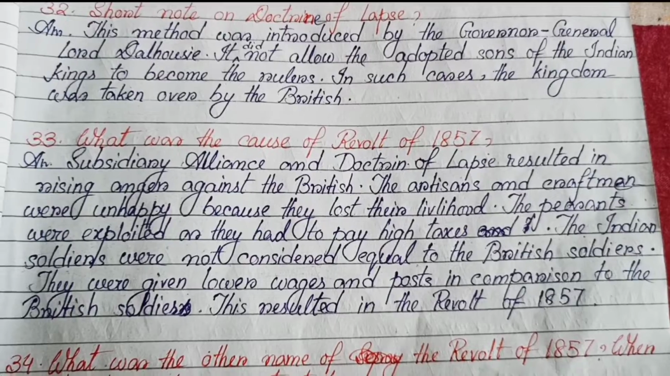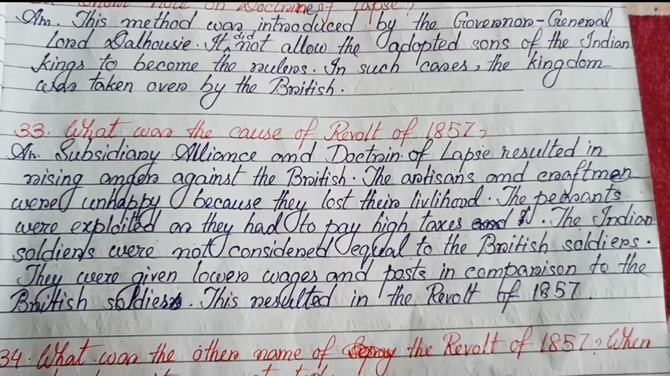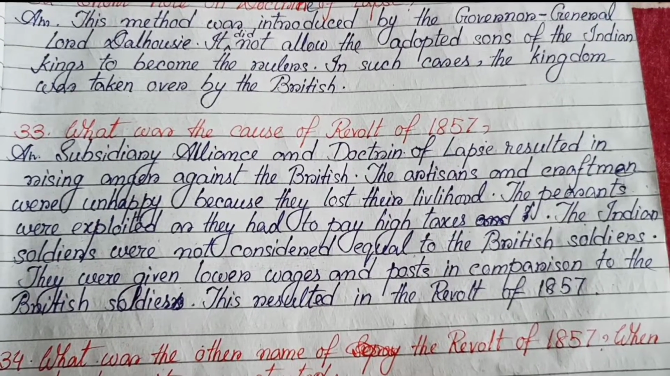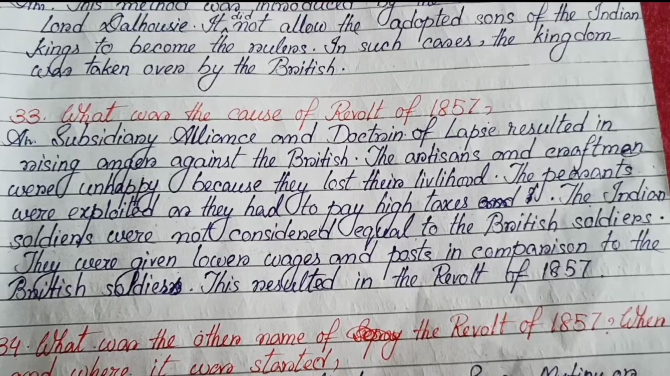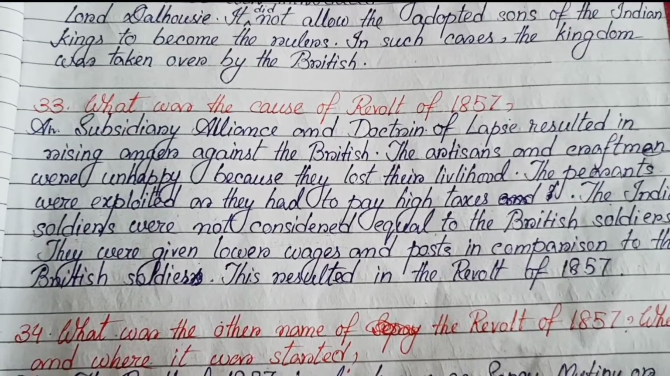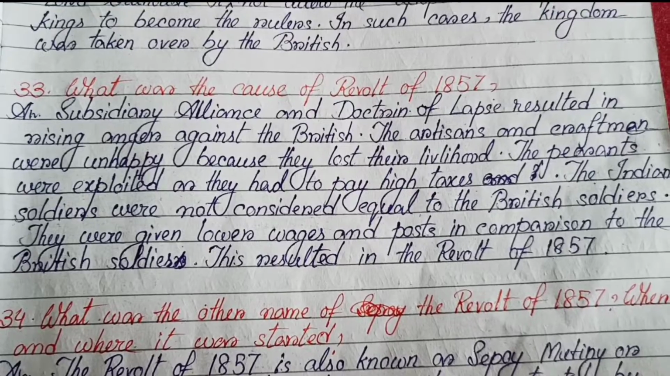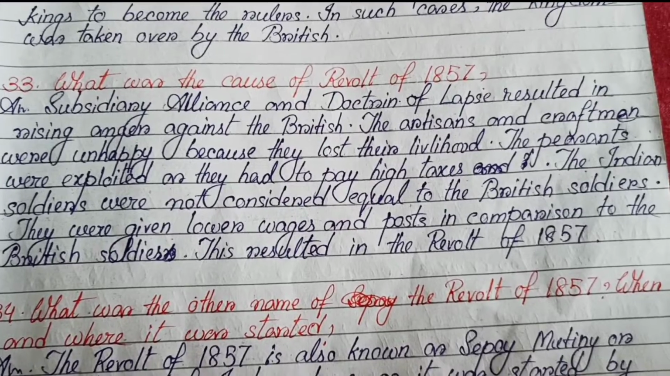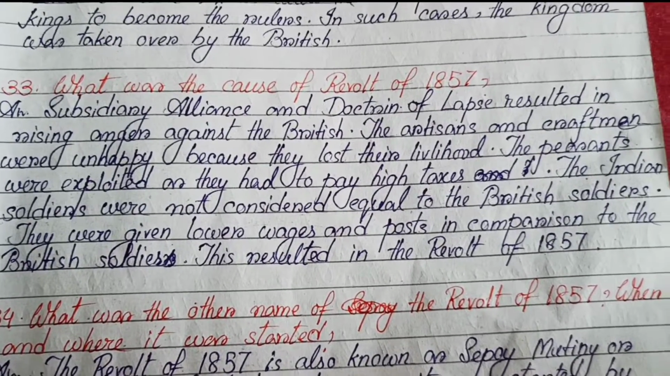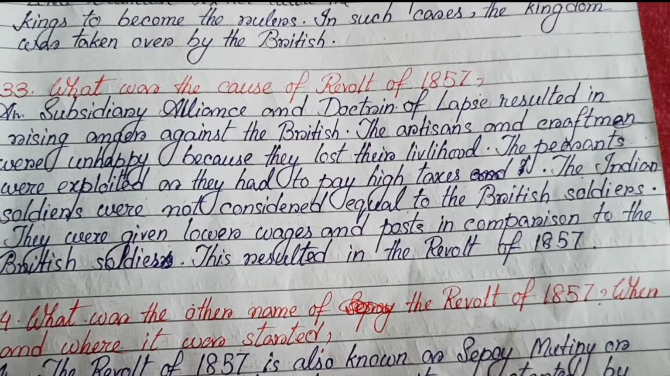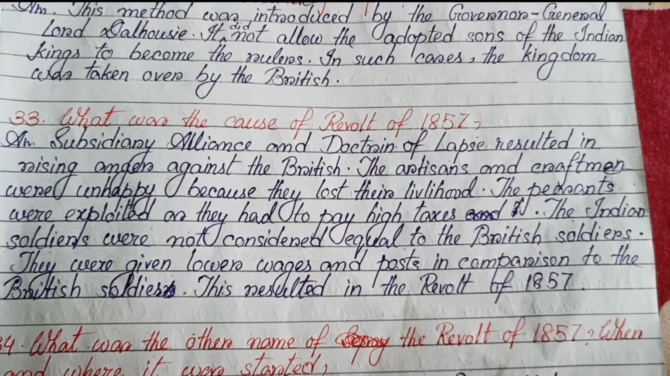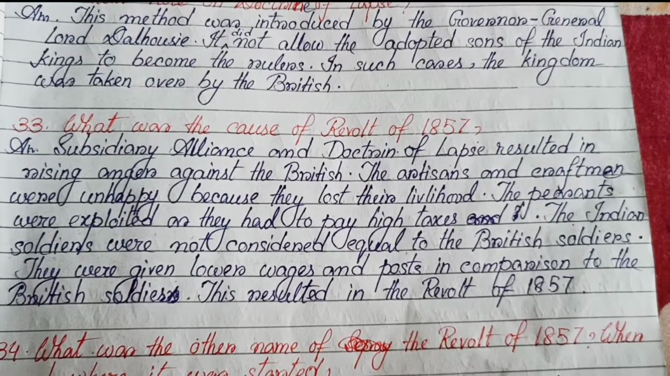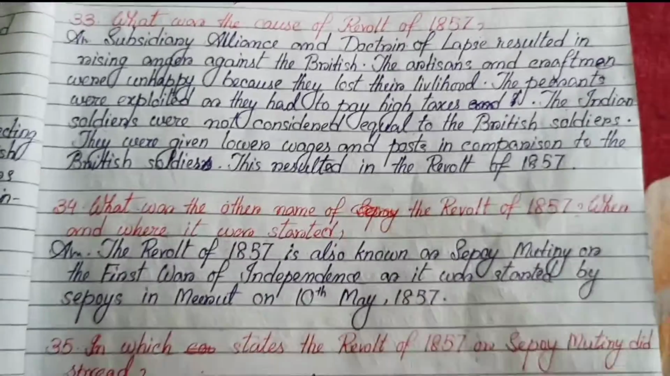Number 33. What was the cause of the revolt of 1857? Subsidiary alliance and doctrine of lapse resulted in rising anger against the British. The artisans and craftsmen were unhappy because they lost their livelihood. The peasants, that means farmers, were exploited as they had to pay high taxes. The Indian soldiers were not considered equal to the British soldiers. They were given lower wages and posts in comparison to the British soldiers. This resulted in the revolt of 1857.